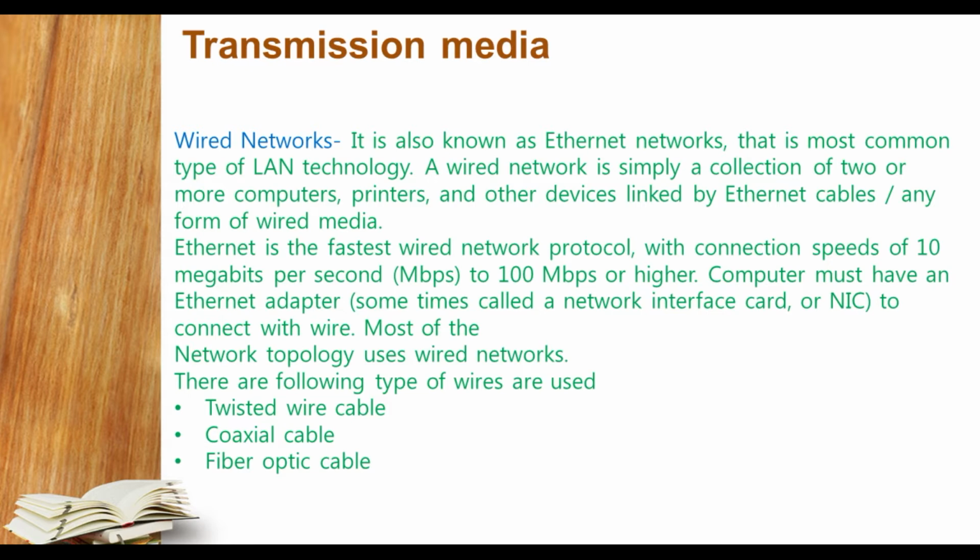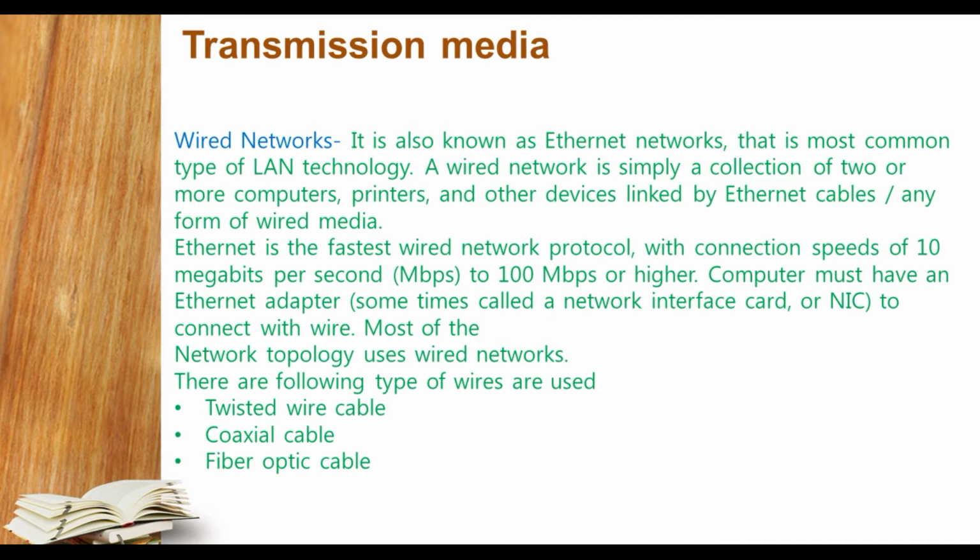A wired network is simply a collection of two or more computers, printers and other devices linked by Ethernet cable or any form of wired media. Ethernet is the fastest wired network protocol, with connection speeds of 10 megabytes per second, 200 megabytes or higher. A computer must have an Ethernet adapter.